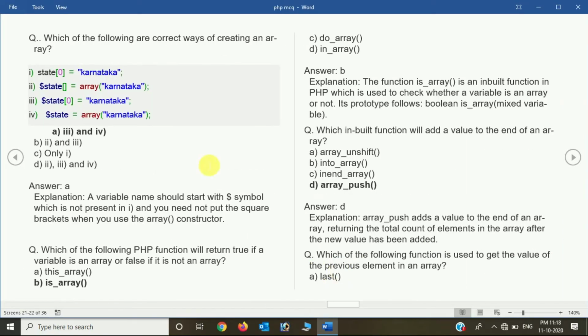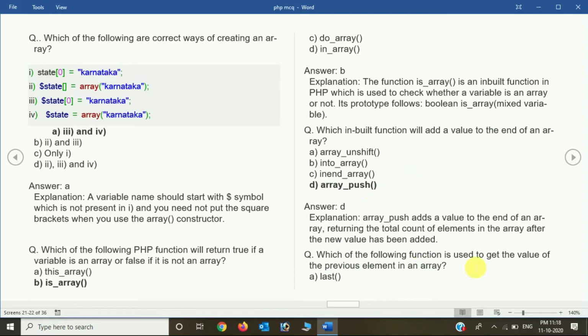Now which is the correct way of creating an array? Option A, that is the third and fourth, we can use like this and this for creating an array in PHP. Which of the following PHP functions will return true if a variable is an array, or false if it is not? is_array is the function used to check whether something is an array or not. Which inbuilt function will add a value to the end of an array? That is array_push.